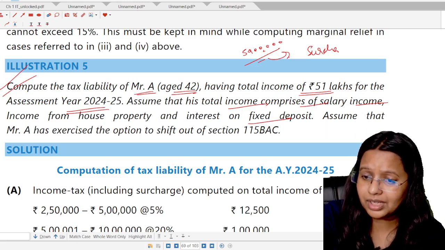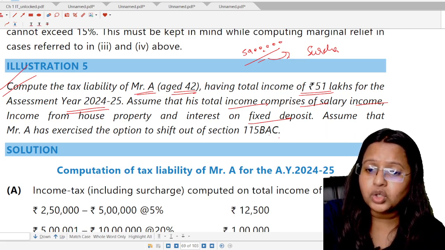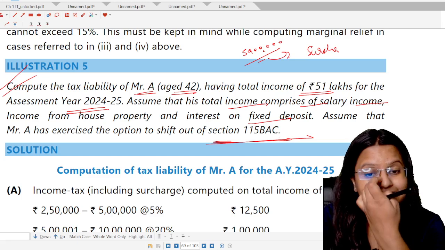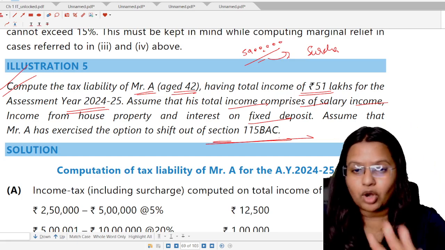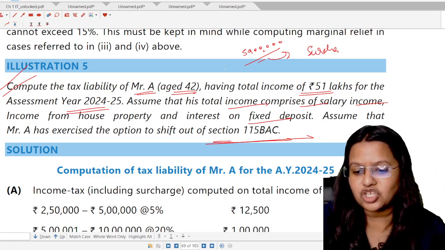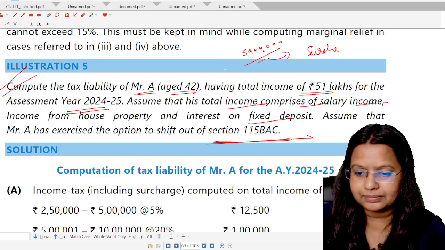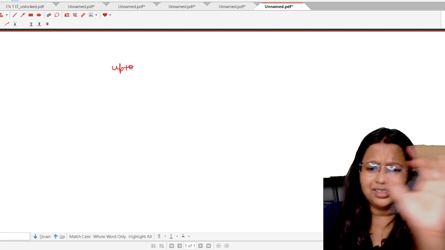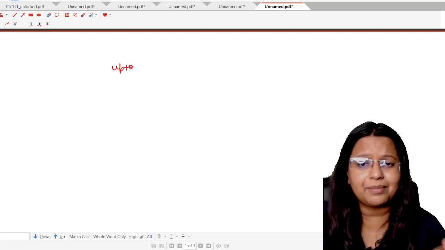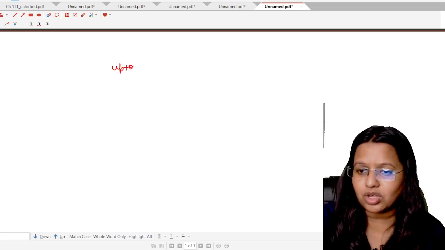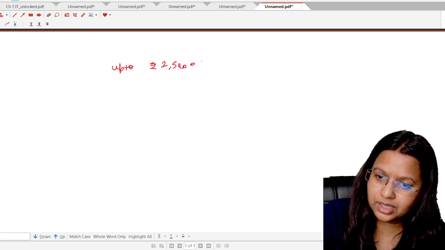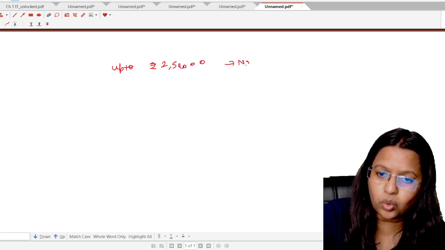Assume he had exercised the option to shift out of section 115BAC. It means he has exercised the option of the old tax regime, not of the new one. Now students, in the case of the old one, let's do the question. I'm not writing the complete computation of tax liability, so just write it by yourself. Up to rupees 2,50,000, the tax liability shall be nil in the old one.